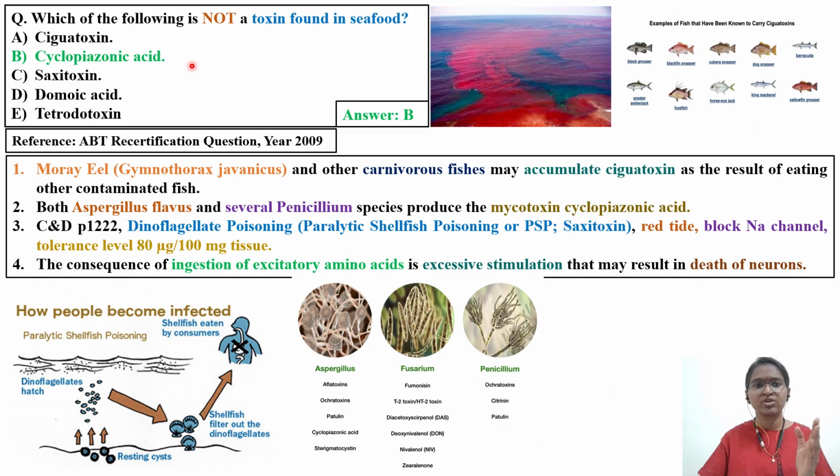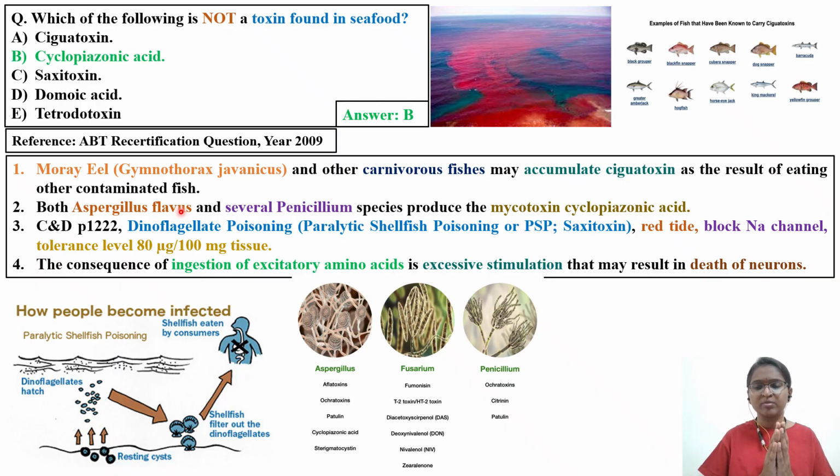So we'll discuss what is ciguatoxin. Moray eel, or Gymnothorax javanicus, and other carnivorous fishes, these are the different ciguatera fishes that may accumulate ciguatoxin as a result of eating other contaminated fishes. A detailed discussion about ciguatoxin is there, and I'll give the link in the description.